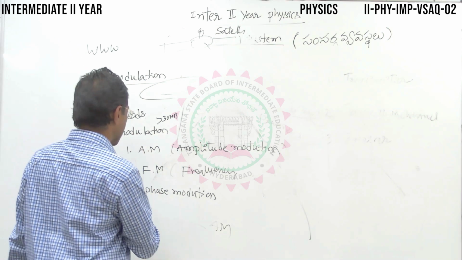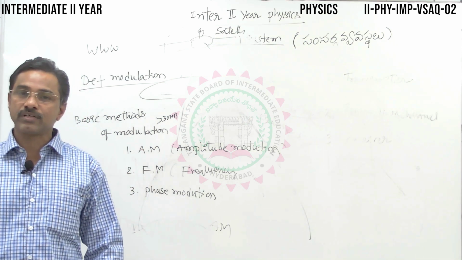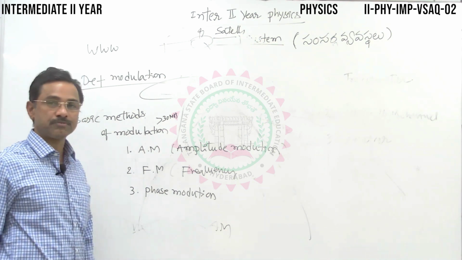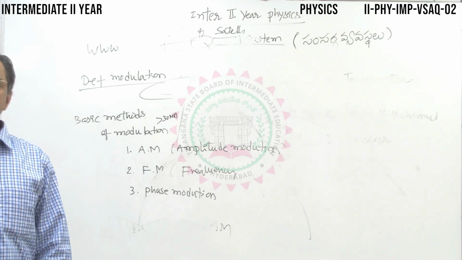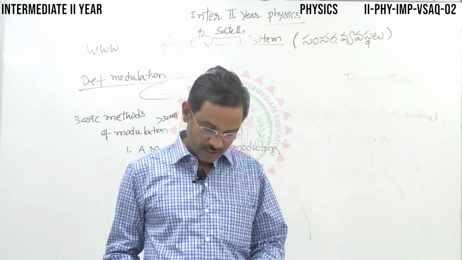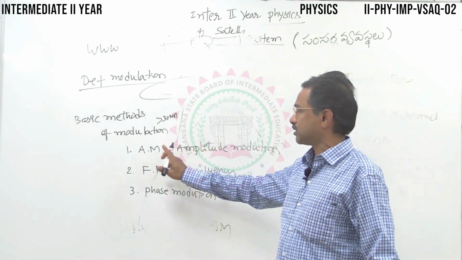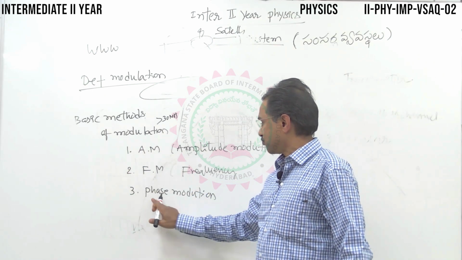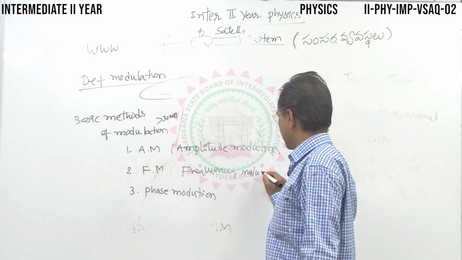Here the frequency of the carrier wave gets modified in accordance with the signal. In the last case, the phase of the carrier wave gets changed in accordance with the signal to be transmitted. So finally, mention the basic methods of modulation, just for the IPE examination for 2 marks: amplitude modulation, frequency modulation, phase modulation.